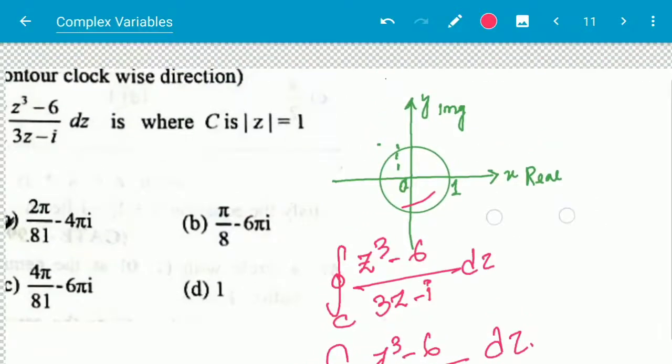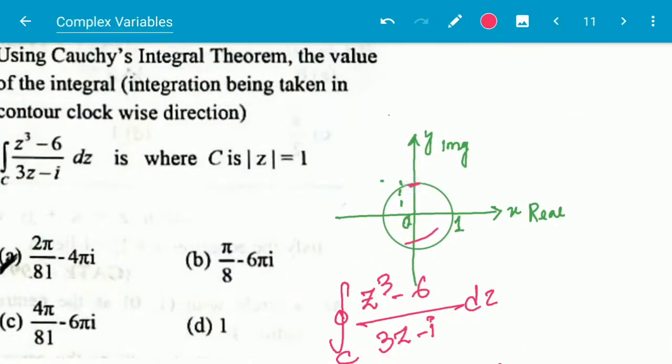Suppose i by 3 will be here, so it is within the contour, within the unit circle.